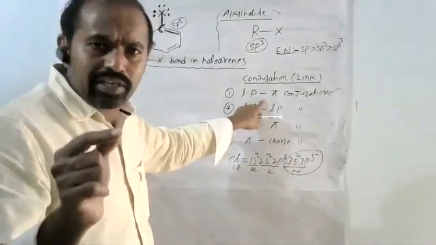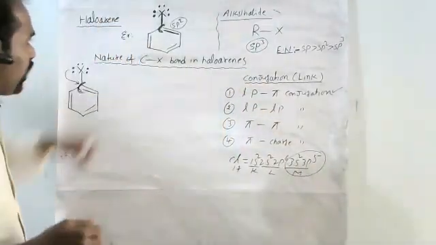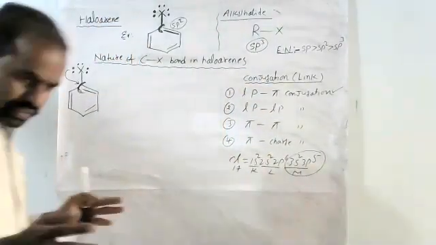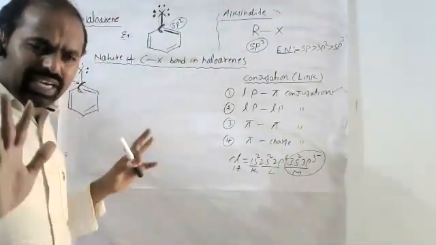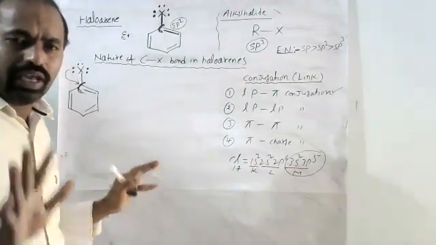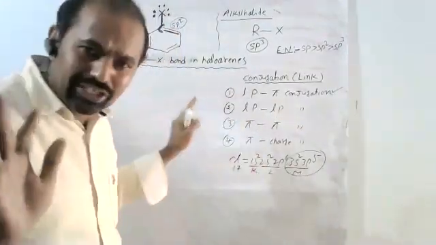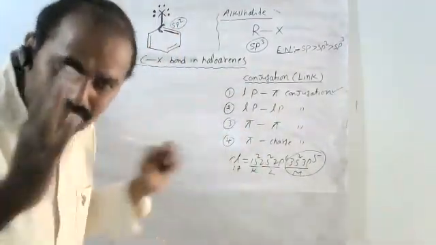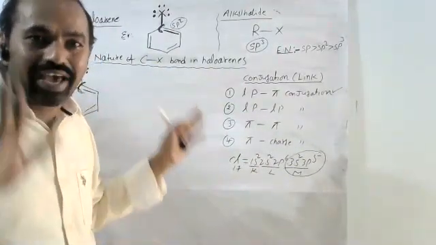If any molecule is in conjugation, according to the conjugation concept, the lone pair of electrons are moved by delocalization. That is the correct word. We observe delocalization of electrons.